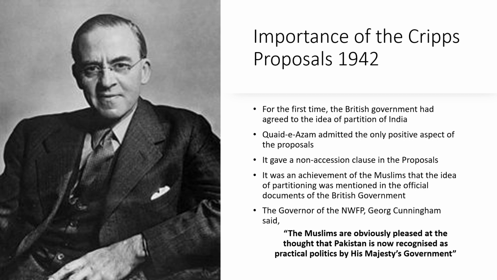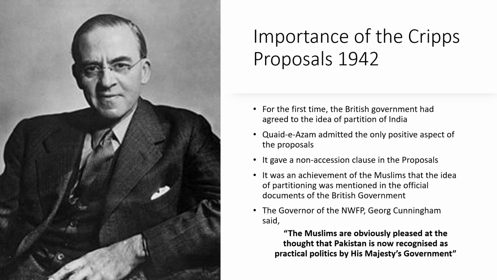Well, we have studied the Cripps proposals in detail, and we know that in the Cripps proposals, there was a clause of non-accession, and provinces were given the permission of not being a part of the union. Provinces were allowed to secede from the union if they wanted to. Quaid Muhammad Ali Jinnah admitted that this is the only positive aspect of the proposals.